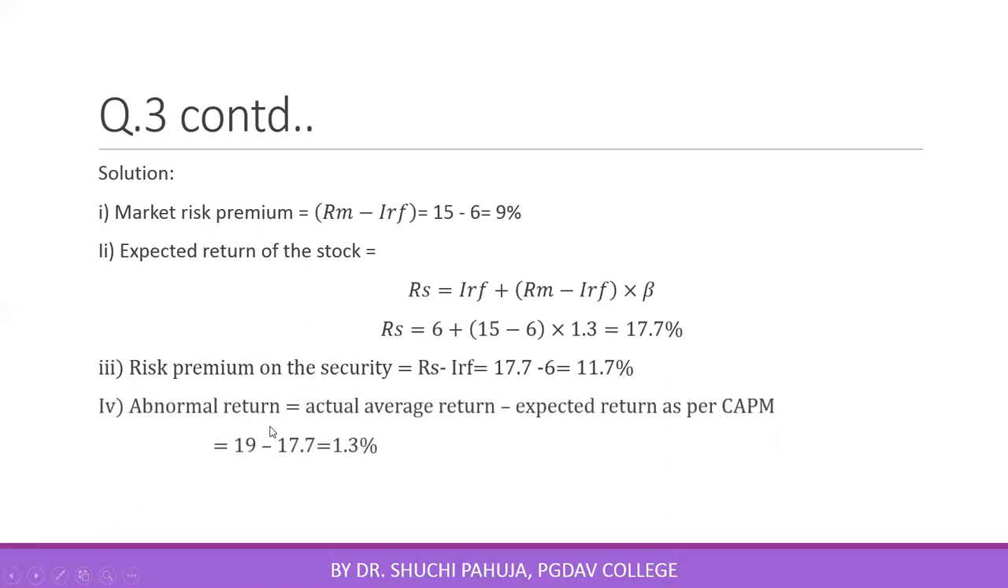Regarding abnormal return on the stock, for that we need to take difference between actual average return and expected return as per CAPM. Actual average return is given in the question as 19%. Return expected as per CAPM is 17.7%. Difference is 1.3%. This is abnormal return. This stock is giving you more than fair price. That means more than the return which we calculated using CAPM.